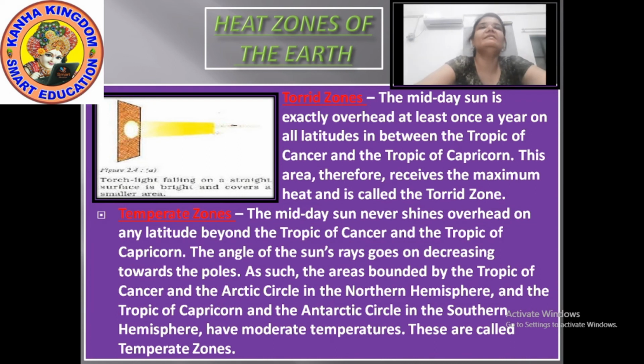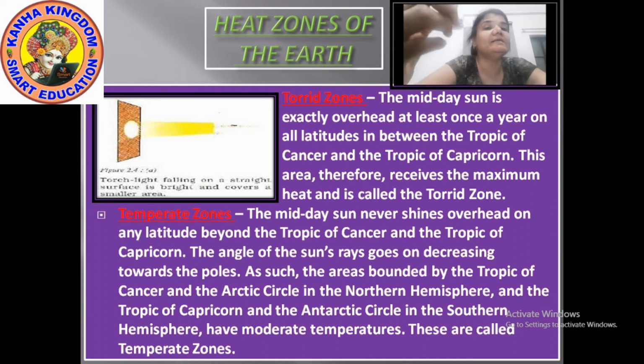Beyond the Tropic of Cancer and Tropic of Capricorn, the rays of the sun fall slant. Between the Tropic of Capricorn and Tropic of Cancer, the rays fall straight. So in the temperate zone, the midday sun never shines overhead on any latitude.